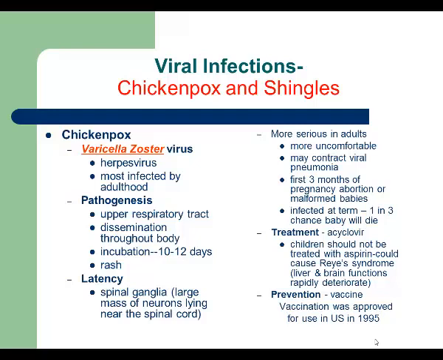For treatment of chickenpox in adults, we use acyclovir. It is an antiviral drug. We use it against herpes virus and the family of viruses that belong to the herpes virus family. For children, we do not use acyclovir. There is no need for that. And you probably remember from anatomy or human biology class that we do not use aspirin for young children because it can cause complications. It can cause liver and brain damage. A vaccine is available today. It was approved in 1995.